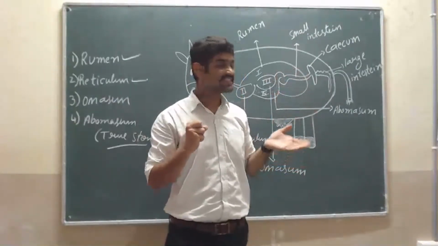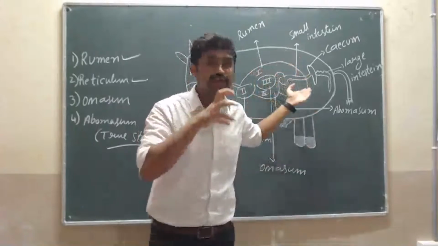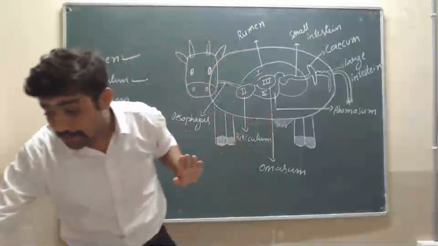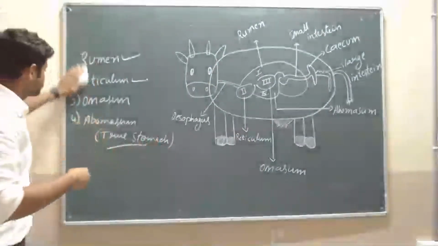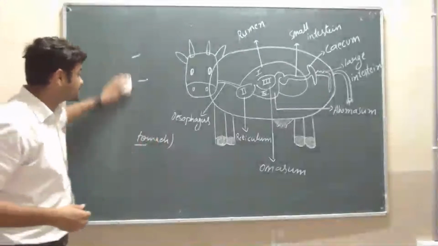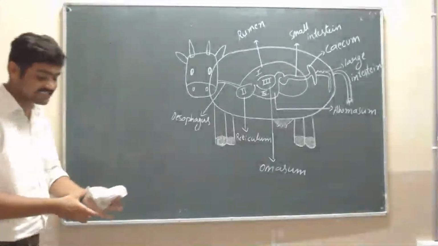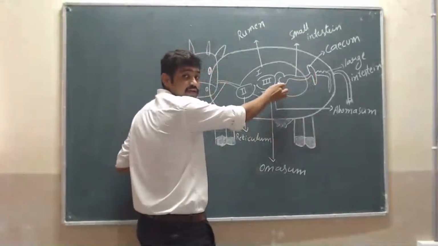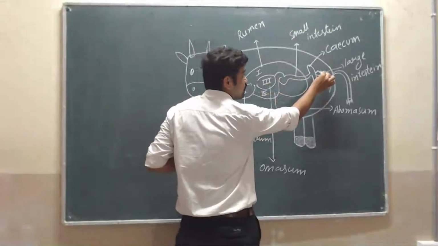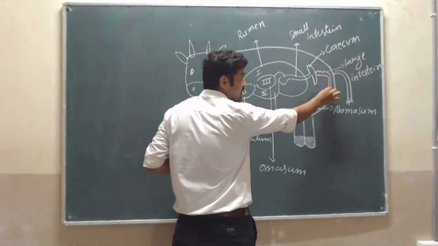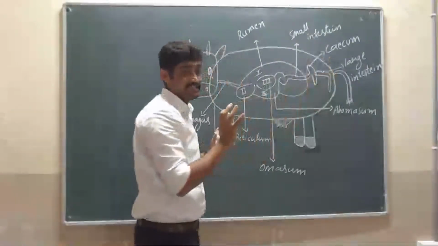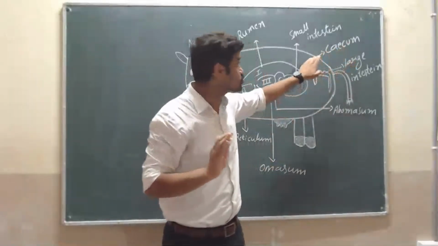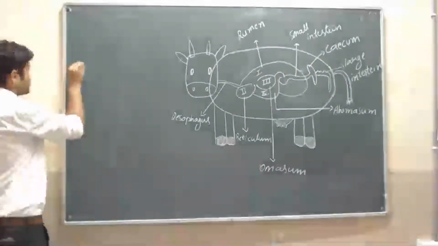One more important point: between the small intestine and the large intestine, you can see here, this is the small intestine up to here, and then the large intestine from the zigzag area. Between them is the cecum, pronounced as cecum.